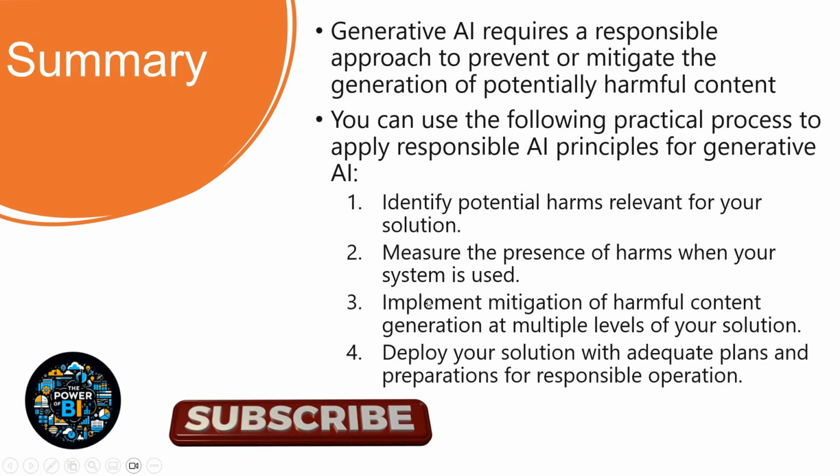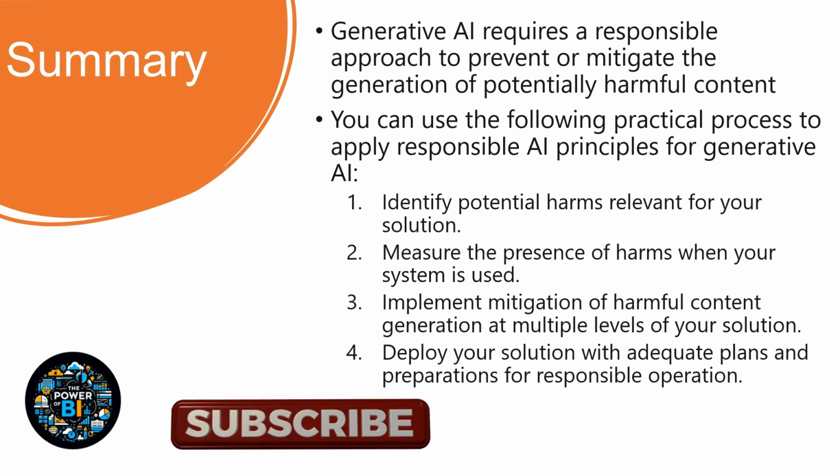In summary, we have discussed the responsible approach to Gen AI, and how we can mitigate risk at each level to ensure that no harmful content is generated, and there's no danger to society or even your company from the potential harms. We also discussed the process: first, identify the potential harms and measure them, then implement the mitigation process, and then deploy your solution with adequate plans and immediate response.